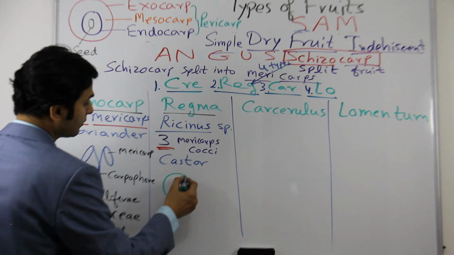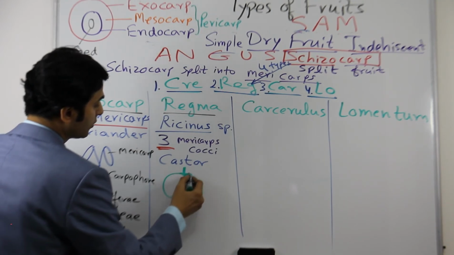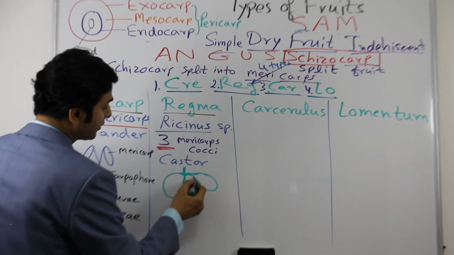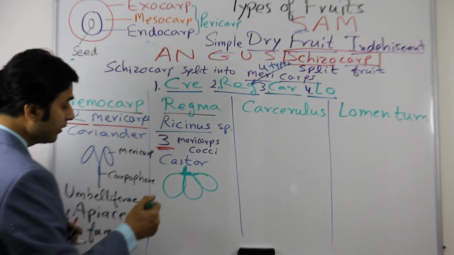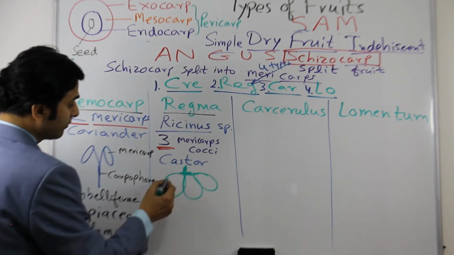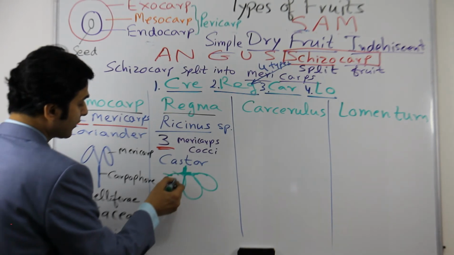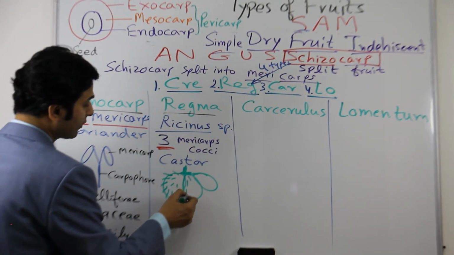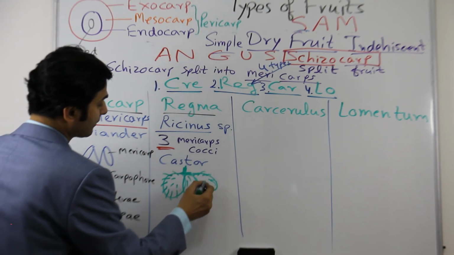This is 1, this is 2, and this is 3. So this is basically made up of a tricarpellary ovary, and it breaks into 3 mericarps, and it has tubercles, structures like this, on the surface of the fruit.